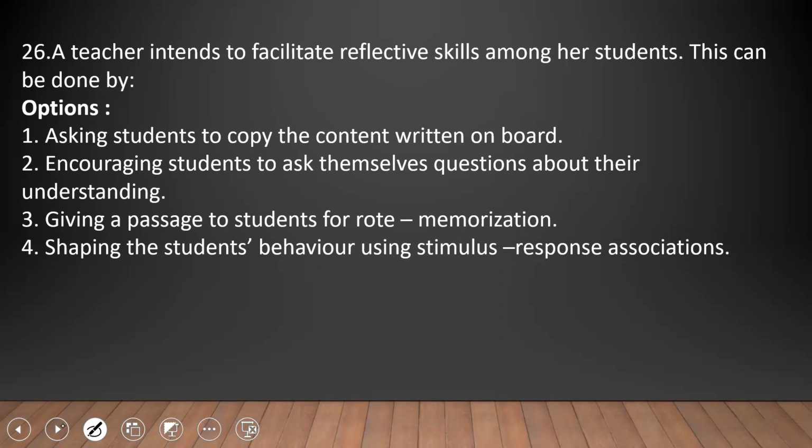Options: option 1, asking students to copy the content written on the board. Option 2, encouraging students to ask themselves questions about their understanding. Option 3, giving a passage to students for rote memorization, by heart. Option 4, shaping the student's behavior using stimulus-response association.